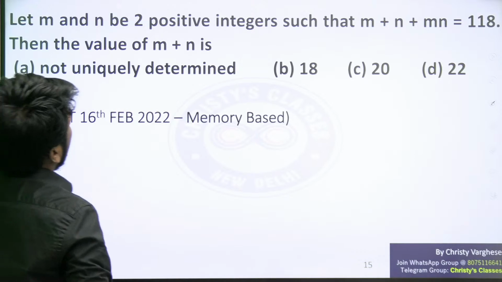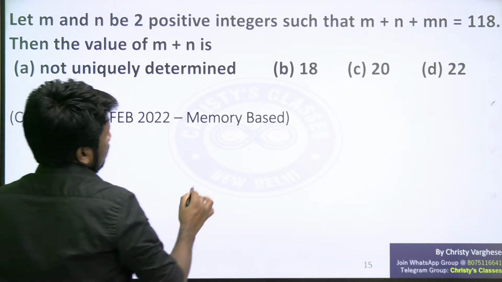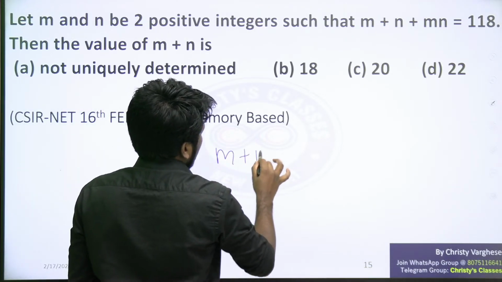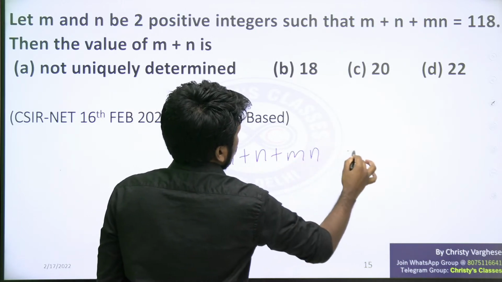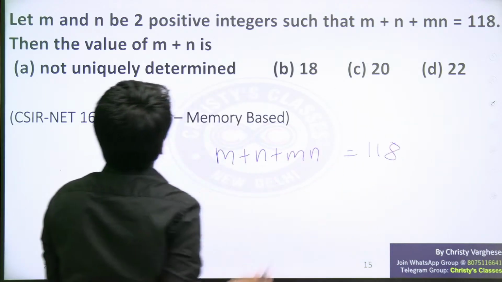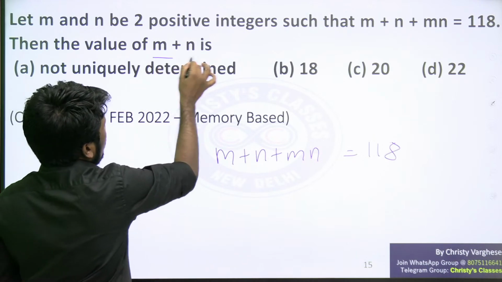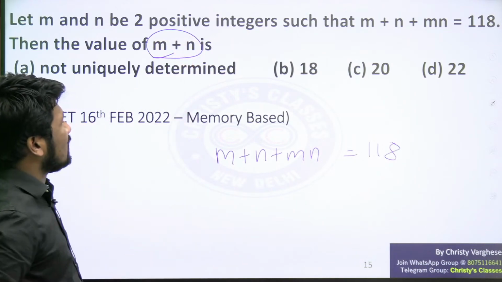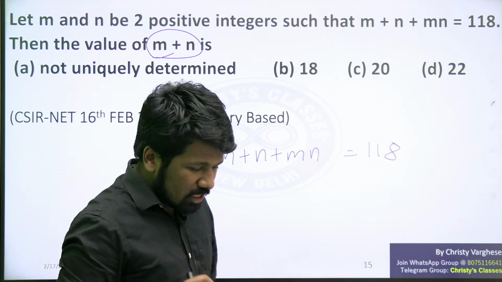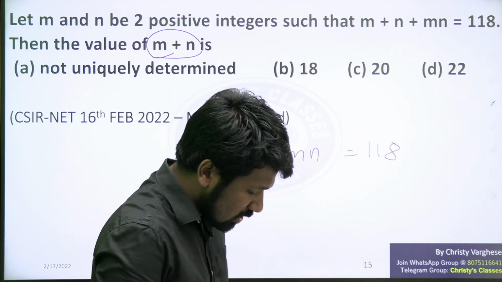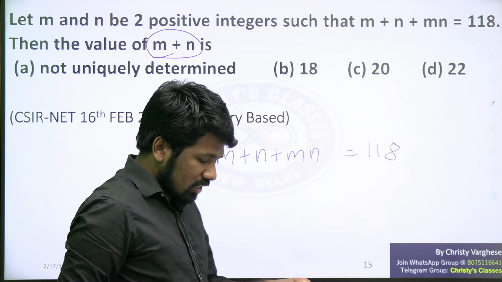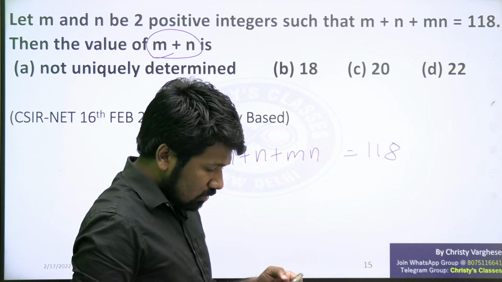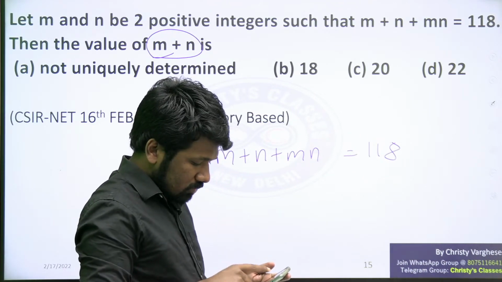Let m and n be two positive integers such that m plus n plus m into n equals 118. Then what is m plus n? You don't want the m and n values, you need the m plus n value. Like the previous question, we need to do some simplification here, then only you can get the answer. I will explain in detail.